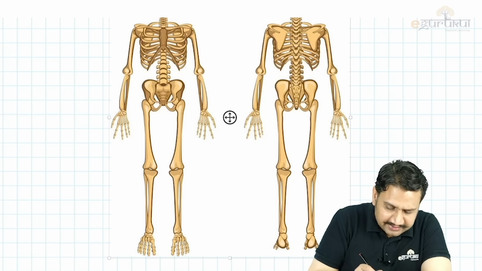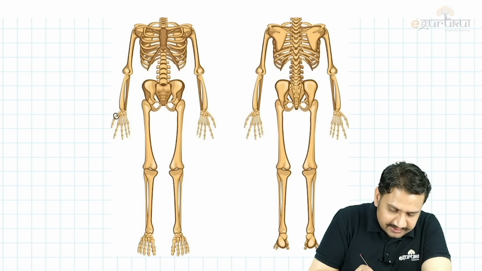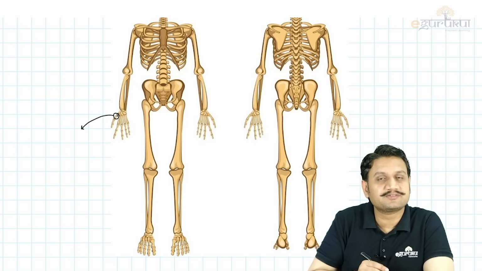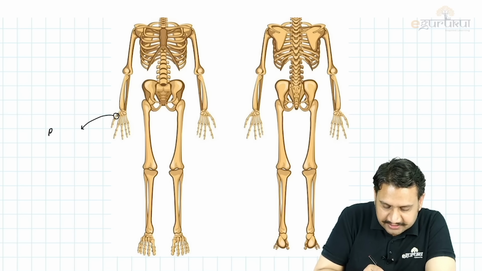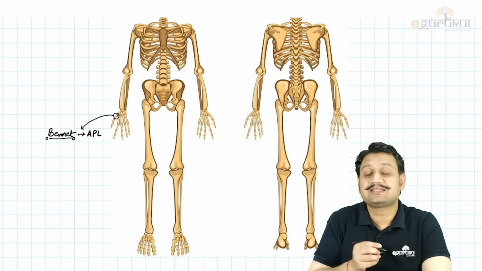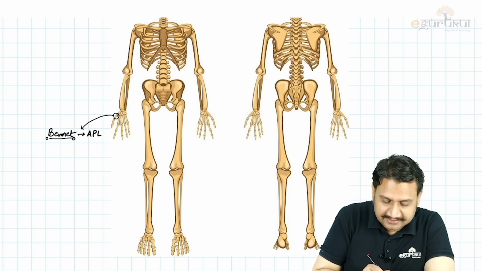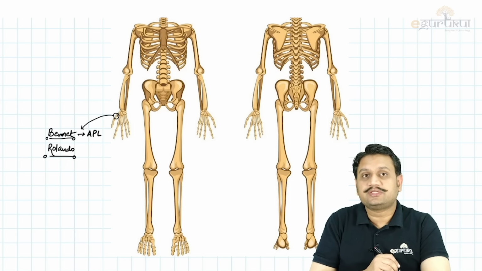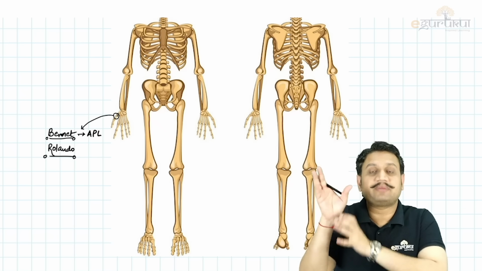So starting from this, the thumb, the first metacarpal. What are the fractures that you see at the first metacarpal? Do you remember? Recall the base of the first metacarpal. We have got two fractures. One is Bennett, which is partial intra-articular fracture, and with this Bennett, which muscle is associated, which causes the displacement? The abductor pollicis longus. And the second fracture, it is Rolando, isn't it? The Bennett and Rolando. So these are two fractures at the base of the first metacarpal.